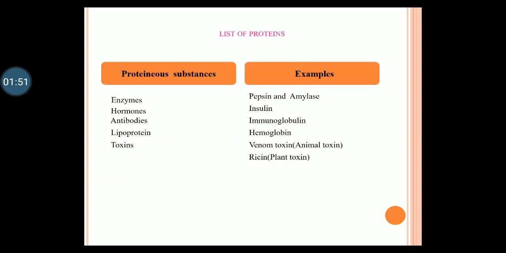Now coming to the list of proteins which we normally come across in our body in all living cells. Number one, enzymes, for example pepsin and amylase. Hormones, for example insulin. Antibodies, for example immunoglobulin. Lipoproteins are present in our body. The heme protein is called hemoglobin. Toxins: most of the toxins are protein in nature. Example, animal toxin, for example venom. Plant toxin, for example ricin, mostly present in castor seeds.